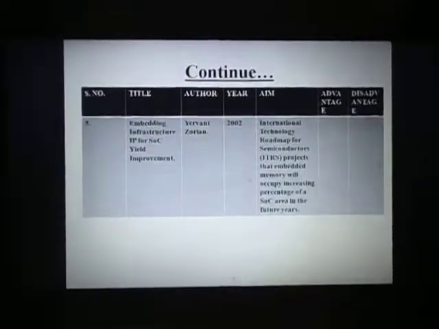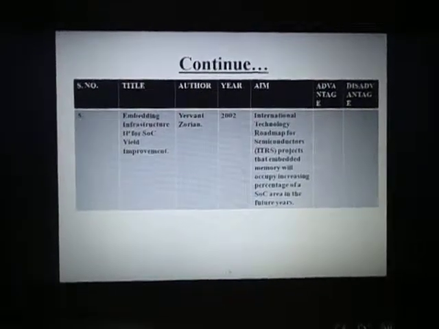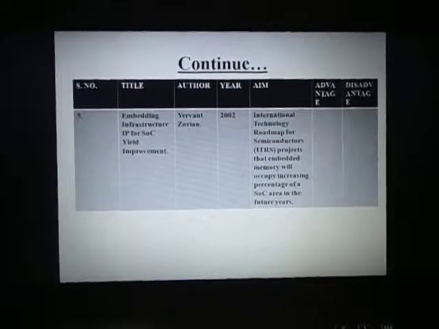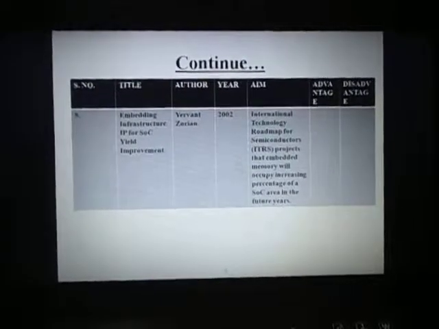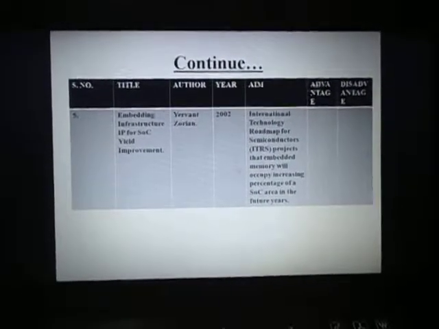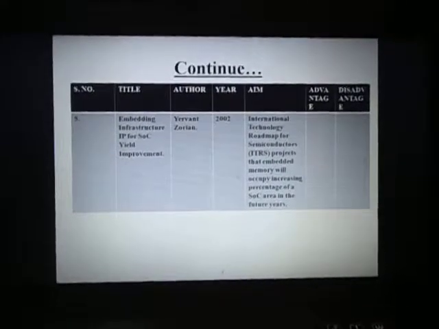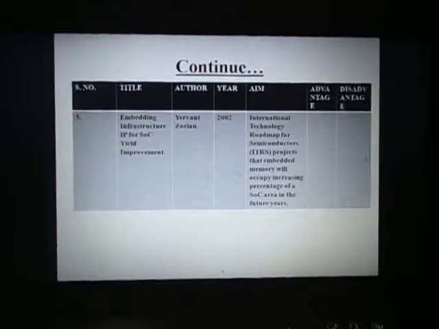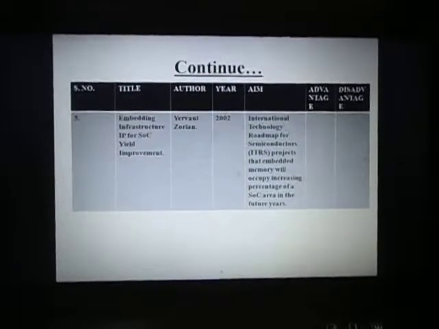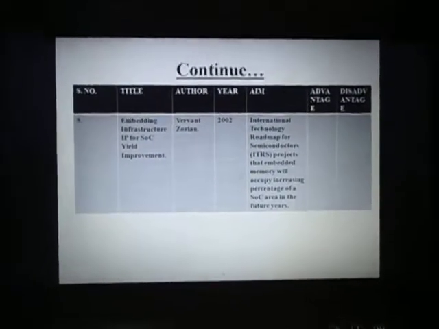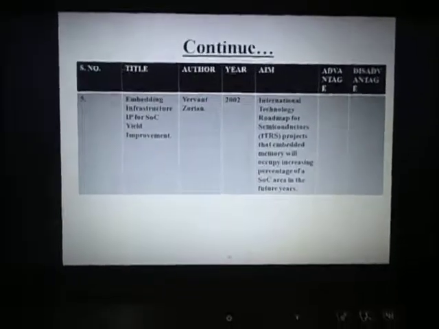The last paper is Embedding Infrastructure IP for SoC Yield Improvement. The author of this is Yervant Zorian. It was published in the year 2002. The aim of this paper was that the International Technology Roadmap for Semiconductors projects that embedded memory will occupy an increasing percentage of SoC area in the future years.